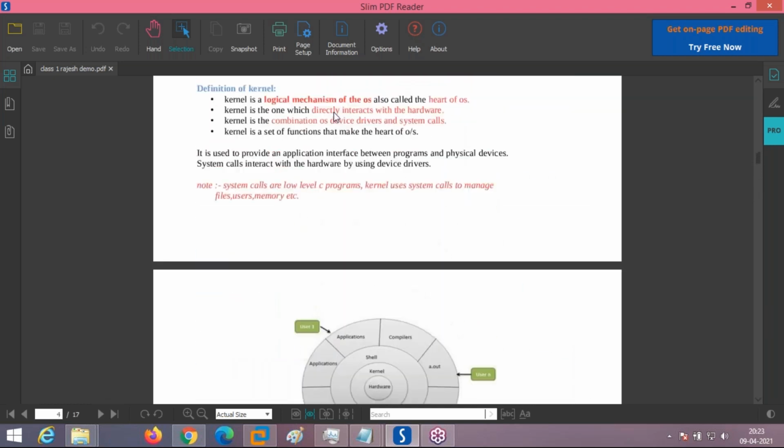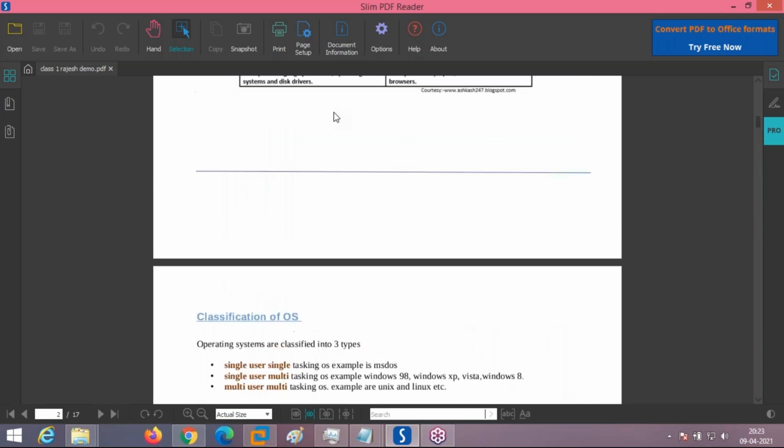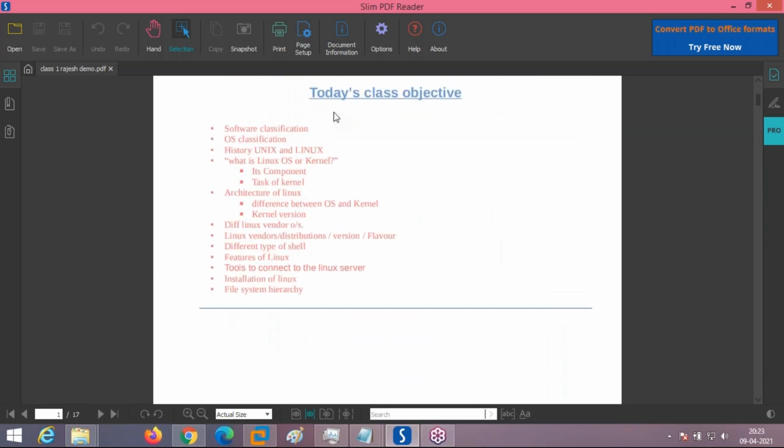So yesterday, Surendra, I'm repeating, yesterday we started with the class objective. Because yesterday was our first demo session, the class objective was what is software and how softwares are classified. Second objective was how the OS is classified, what are the different kinds of OS classification.